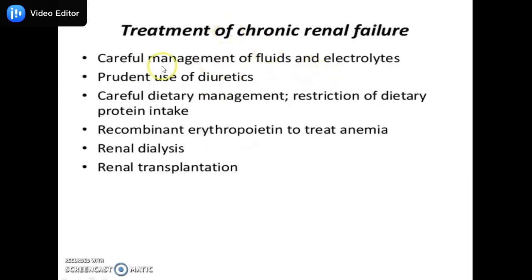Treatment of chronic renal failure involves careful management of fluid and electrolytes, then prudent use of diuretics so that we can prevent further damage to the kidney. Then carefully manage the diet, with restriction of dietary protein intake, then recombinant erythropoietin to treat the anemia. Renal dialysis may be suggested by the physician, and the last one may be renal transplantation, which can cure the chronic renal failure stage.